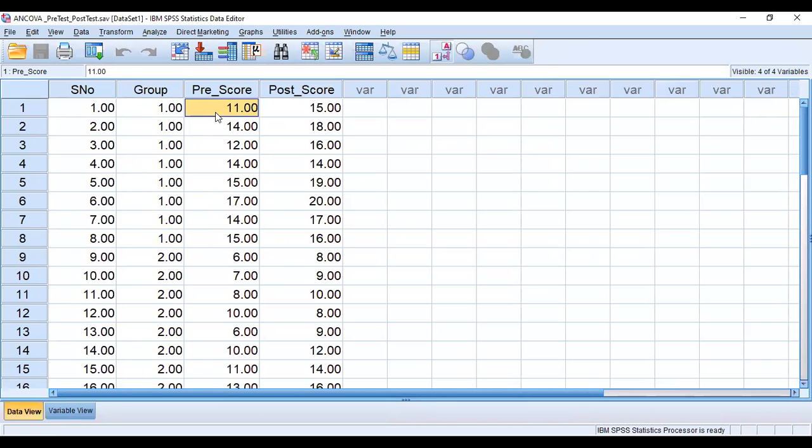So they are attending a certain course. Their pre-test score is obtained and post-test score is obtained.